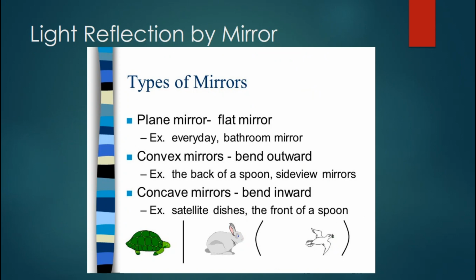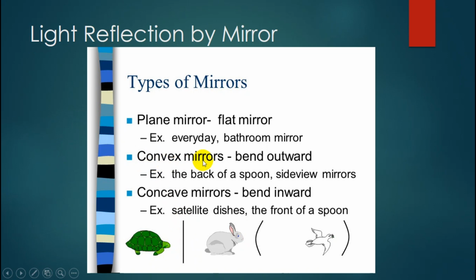Light reflection by mirrors. Light can also be reflected by a mirror. Types of mirror: there are plane mirror, convex mirror, and concave mirror. A plane mirror, or flat mirror, is for everyday usage, like a bathroom mirror and a wastafel mirror. You can see this.